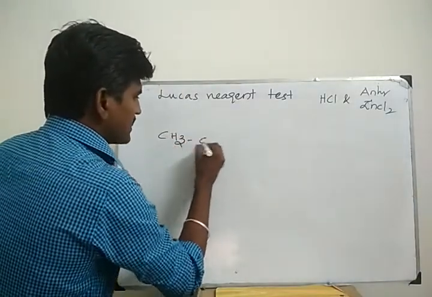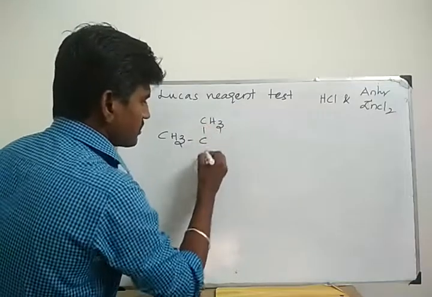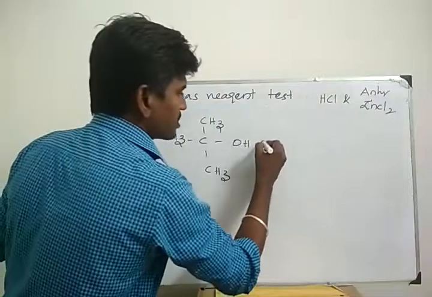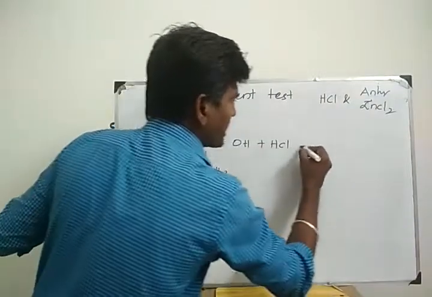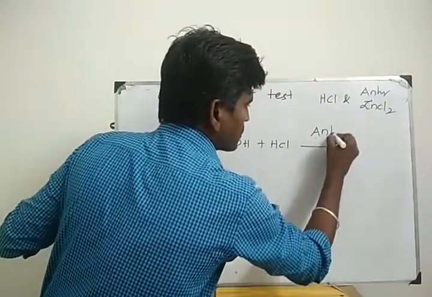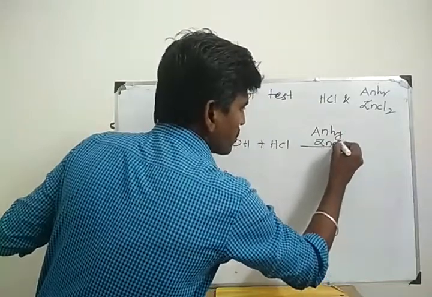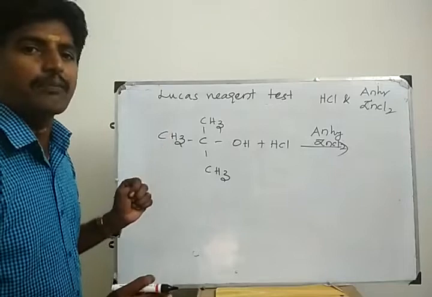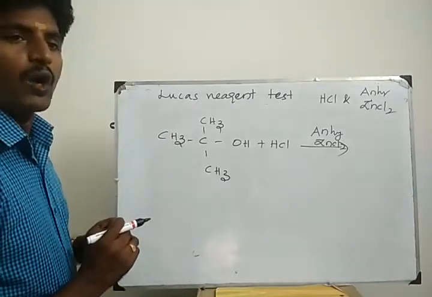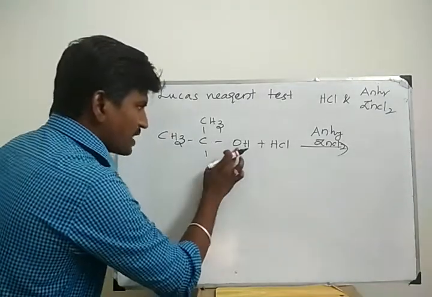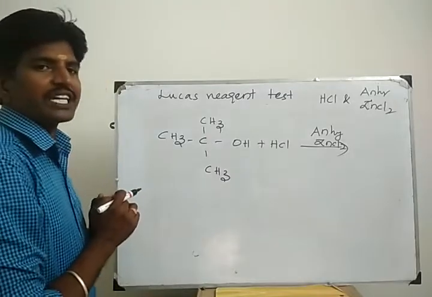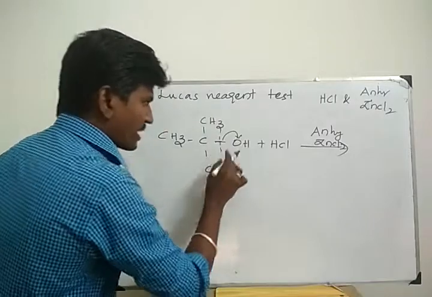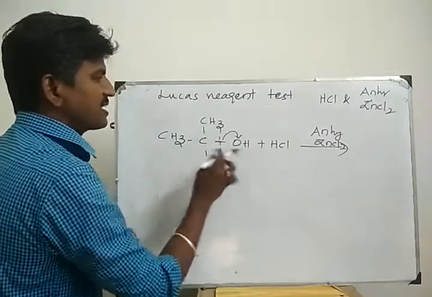CH3, CH3, CH3 OH. Lucas reagent, a mixture of hydrogen chloride and anhydrous zinc chloride. This is Lucas reagent. This one is an example for bond break in between carbon oxygen. Compare carbon and oxygen. Which one is more electronegative? Oxygen. So oxygen takes one pair of electrons. Here bond break. OH minus, C plus.